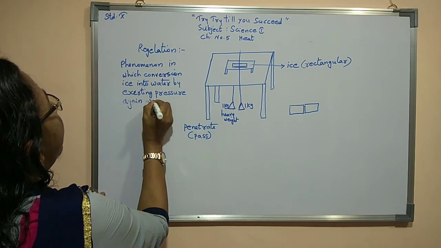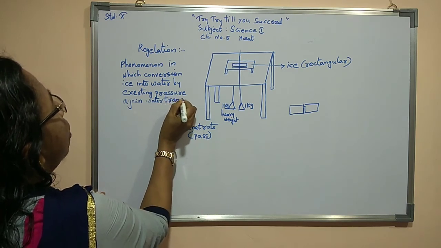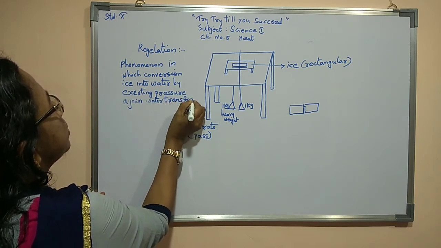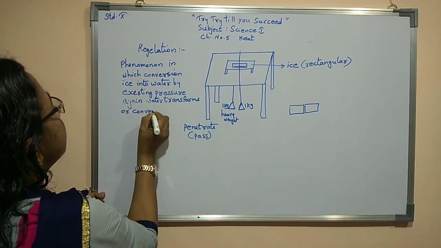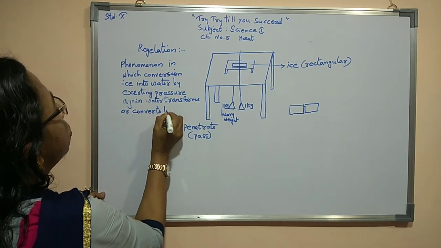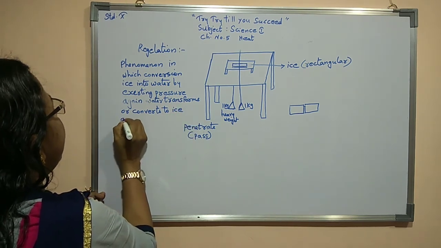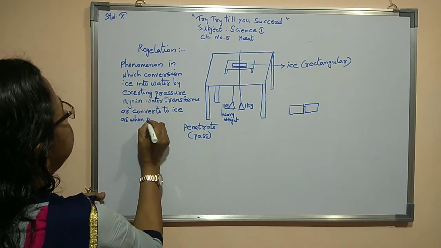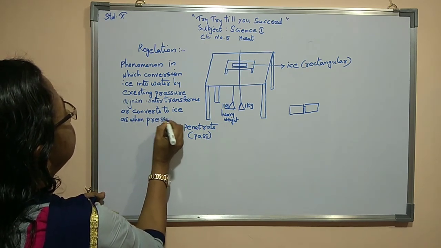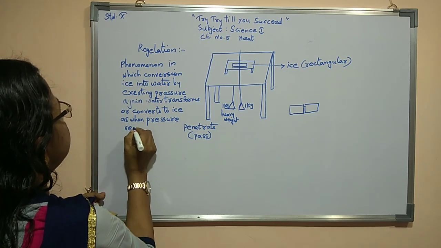Again water transforms or converts to ice as and when pressure is removed.